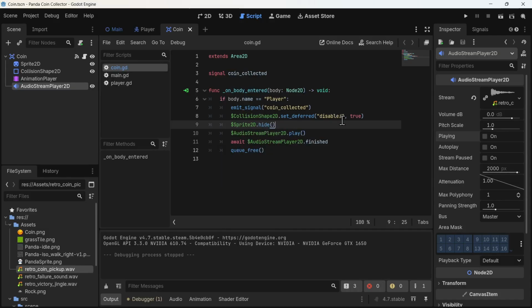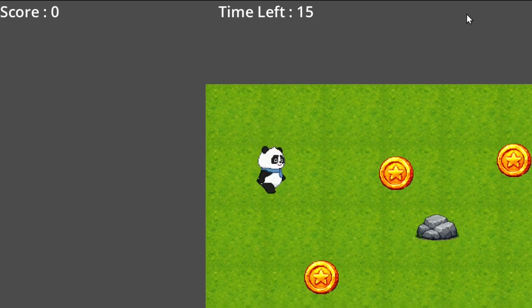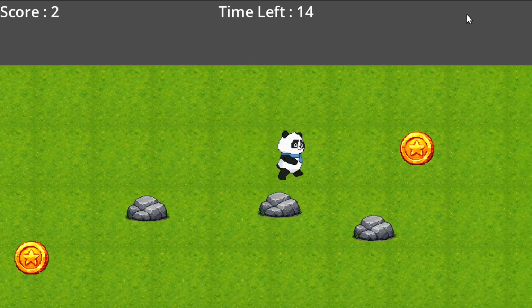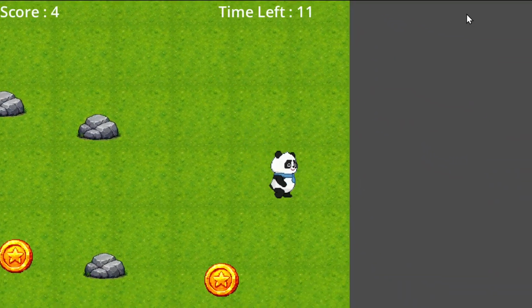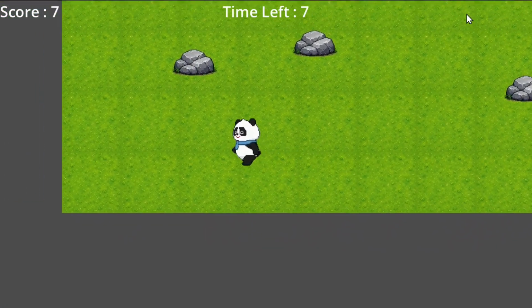So if you look back at the flow again, it emits the signal which goes to our main, it disables the collision so the panda cannot collide again while the sound is playing, it hides the sprite so the user cannot see it, plays the audio, waits for the audio to finish, and then frees the node. So if I play it, you can see it's working as expected. The coin is getting collected, disappears, and the sound plays. Great.